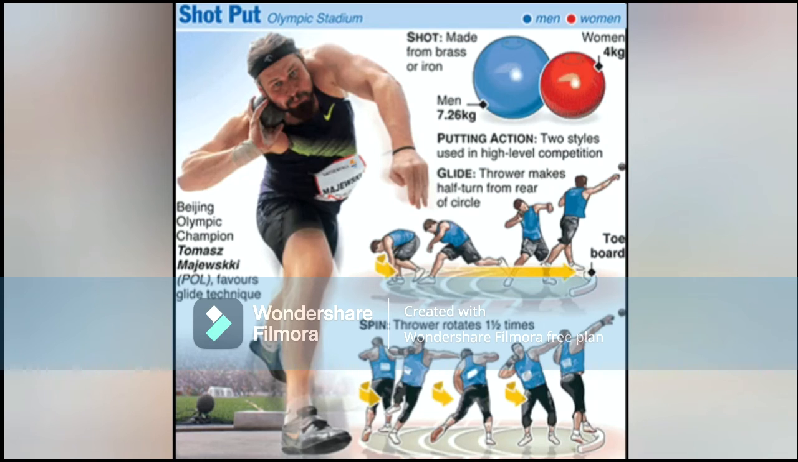The next one is shot put. The weight of the shot put for men is 7.26 kg, and for women it is 4 kgs. And the diameter of the circle is 2.135 meter or 7 feet, and the angle of the sector is 34.92 degrees. Shot put was first introduced in Olympics for men in 1896 and for women in 1948.